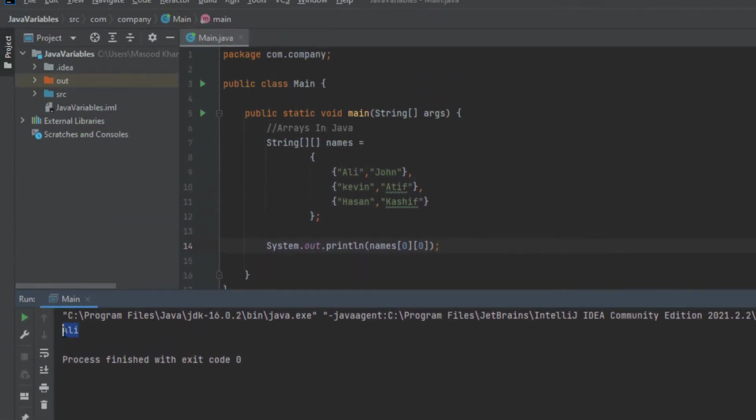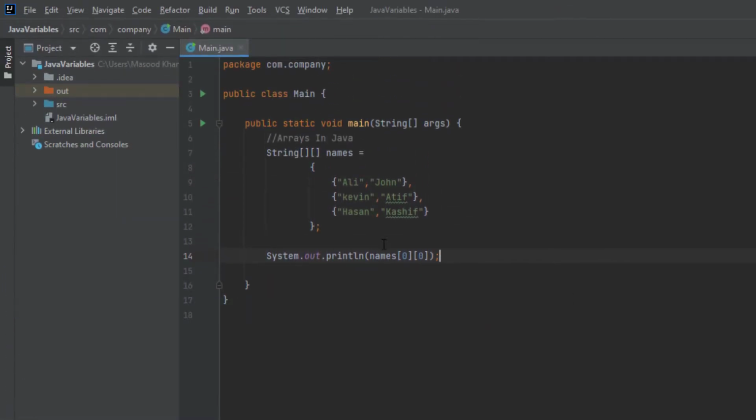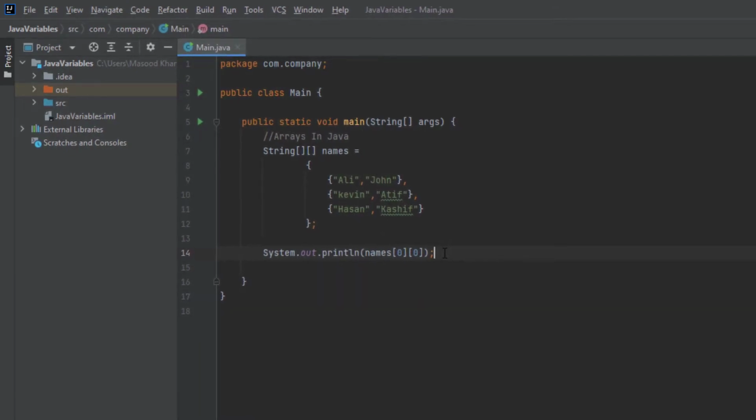Now to print the entire array elements, you can again use the for each loop with a two-dimensional array. I hope you have learned how arrays work in Java.